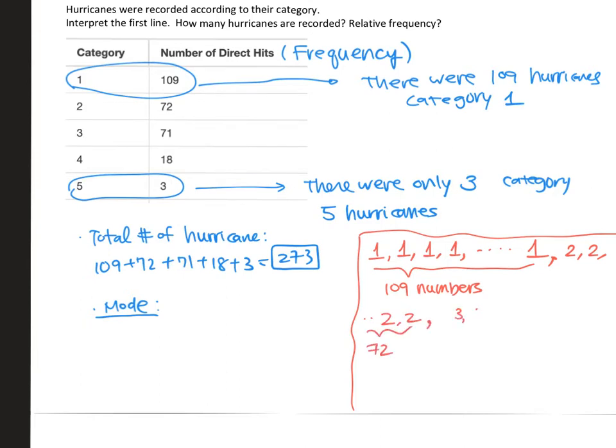And then category 3, category 3. There were 71 of those. Category 4, there are 18 of those. And then category 5, just 3, that's it. So there were a total of 273 numbers. That's a lot of numbers. So in order to calculate the mode, which number happens the most often? Whatever has the highest frequency. In this case, 1 will have the highest frequency because there are a lot of 1s here. So that will be the mode. So mode is category 1.